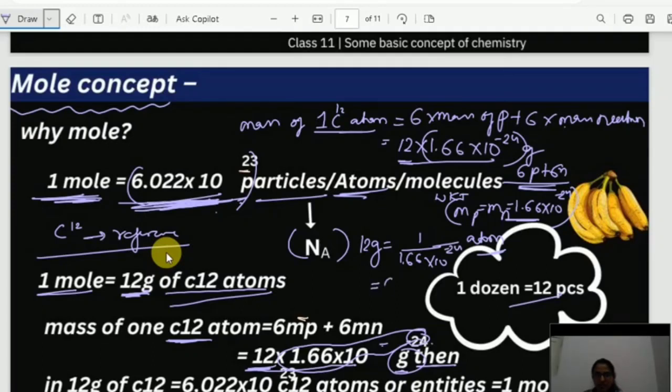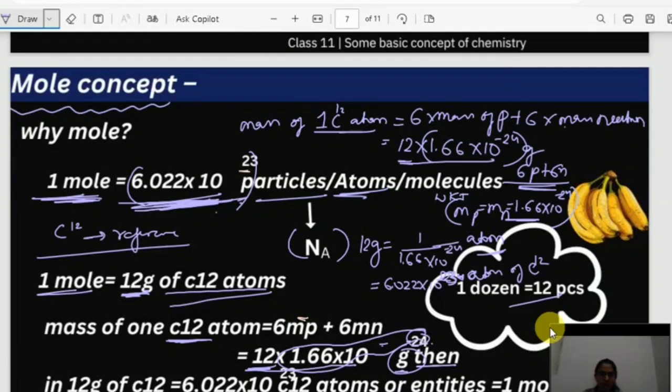that is 6.022 into 10 power 23. Not minus 23, it is plus 23 atoms. Which atoms? Atoms of carbon 12. Clear? So here you can see I have written, in 12 gram of carbon 12 atoms we have this number of atoms or entities we can call.